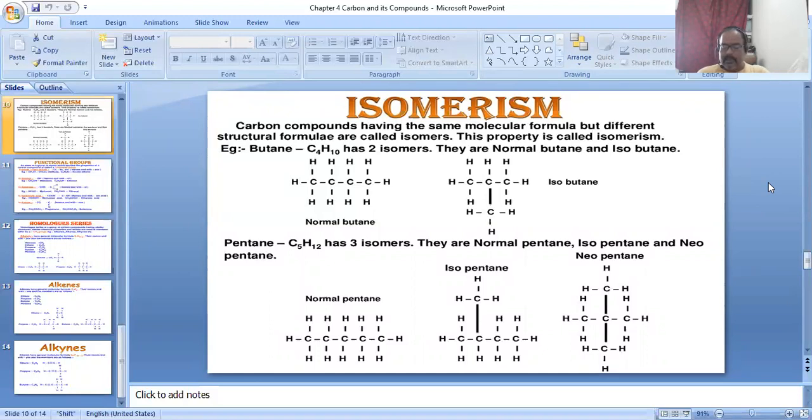And dear students, today our topic is isomerism. So isomerism means carbon compounds having the same molecular formula but a different structural formula.